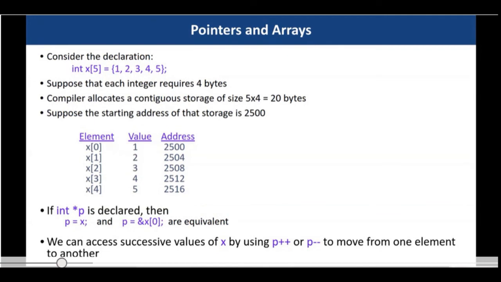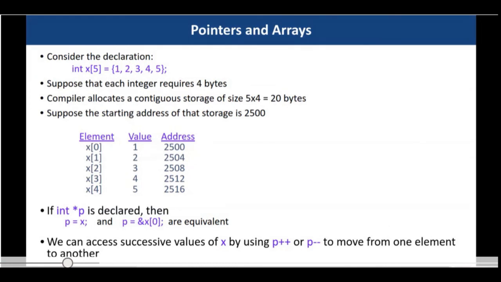Remember that there is a bit of a difference between pointer increment and the normal increment operator. In the case of the normal increment operator, the increment is by 1. In the case of pointer increment, whenever we apply the increment or decrement operator on a pointer, the amount of increment or decrement is equivalent to the size of the data type of that pointer.